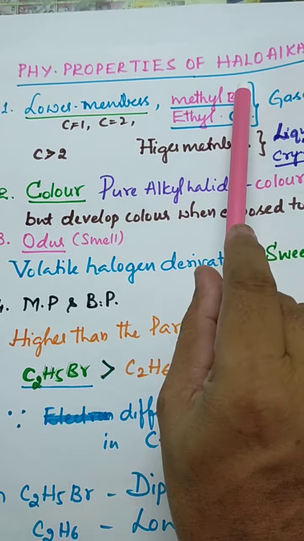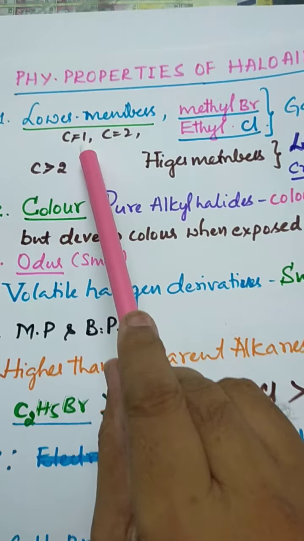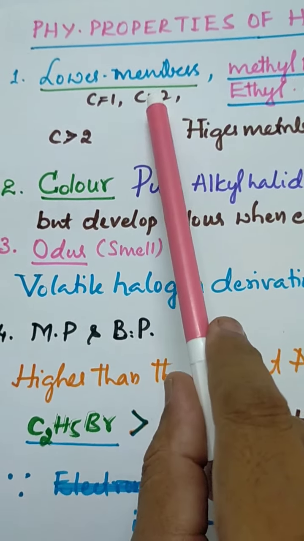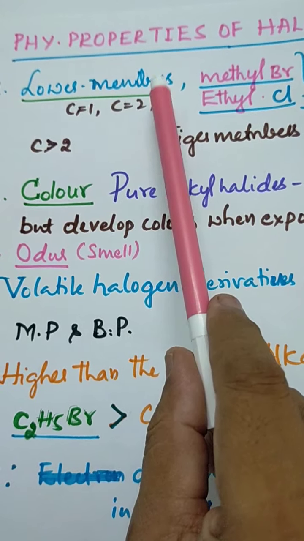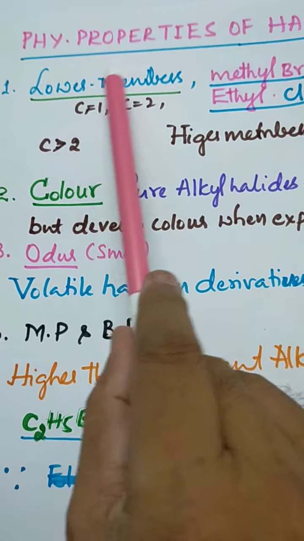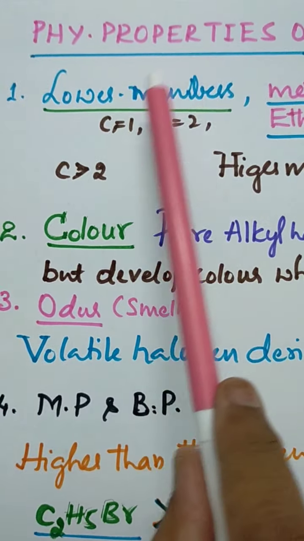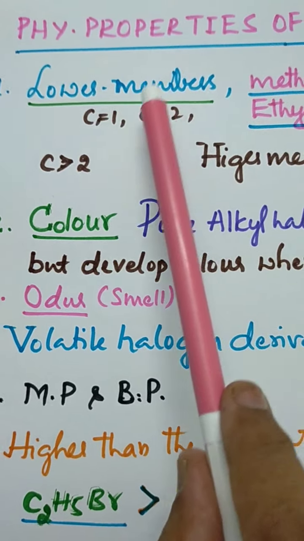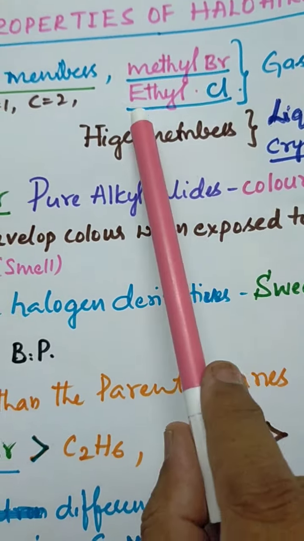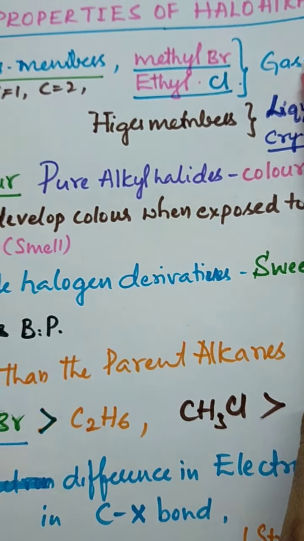members of the haloalkanes. What are the lower members of haloalkanes? The first member is methane with chlorine or bromine, then ethane with chlorine or bromine. So if the carbon number is 1 and 2, methane and ethane, those are called lower members. The lower members of haloalkanes are methyl chloride, ethyl chloride, methyl bromide, ethyl bromide, which come under the methyl or ethyl group. Take any one of them; these are all gases, so we come